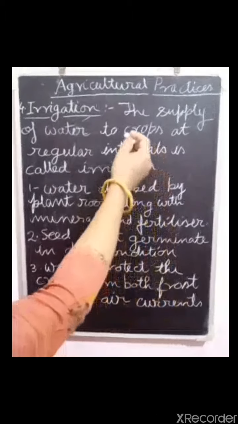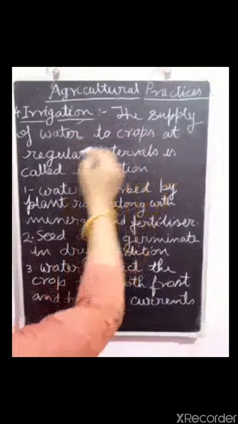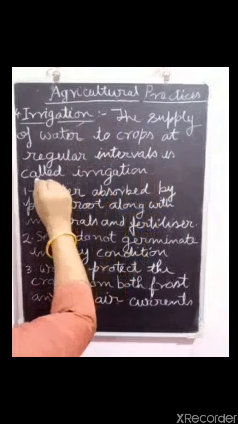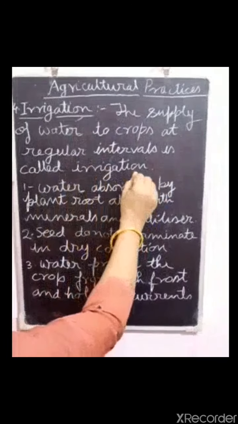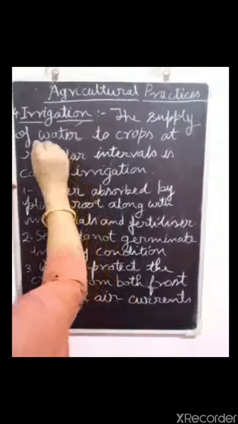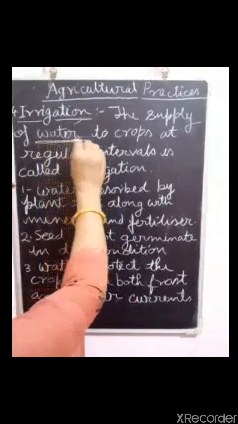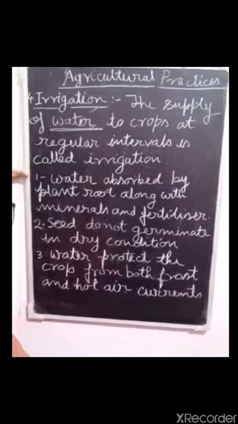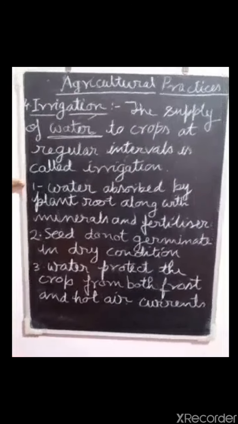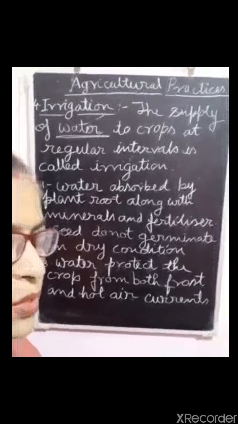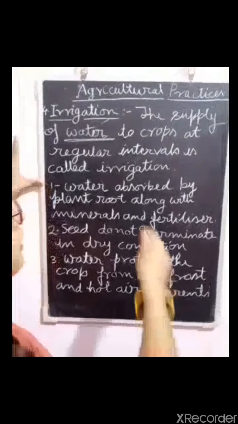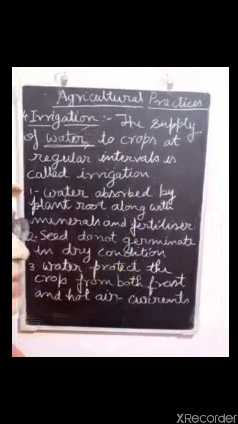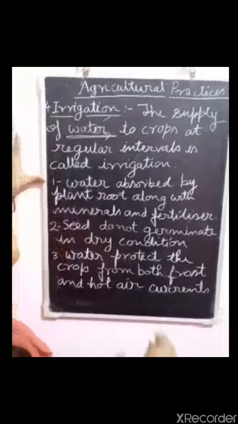Irrigation: the supply of water to crops at regular intervals is called irrigation. Now the question arises, why is water necessary for irrigation? Water is necessary because water is a universal solvent. Most things are dissolved in water. So water is necessary for irrigation.